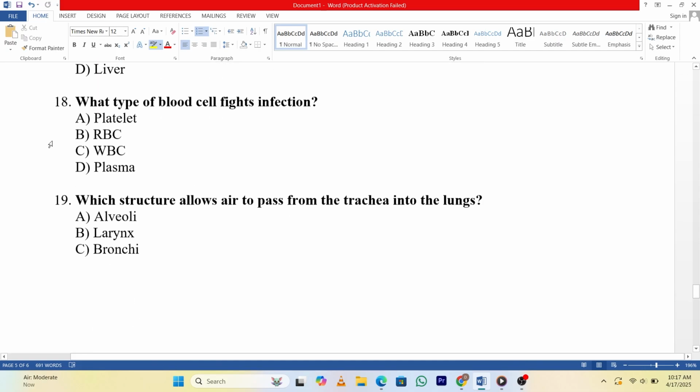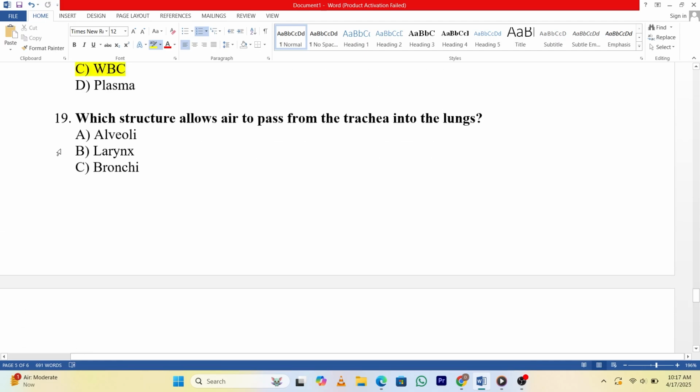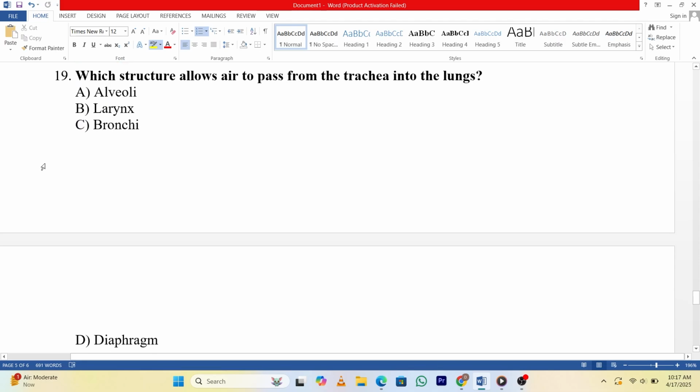18. What type of blood cell fights infection? A. Platelet. B. RBC. C. WBC. D. Plasma. Answer: C. 19. Which structure allows air to pass from the trachea into the lungs? A. Alveoli. B. Larynx.